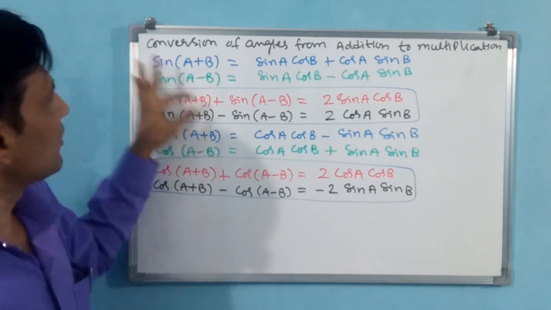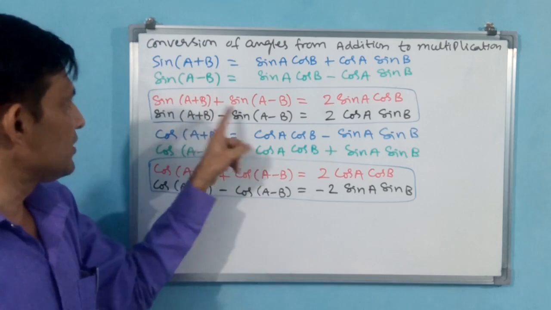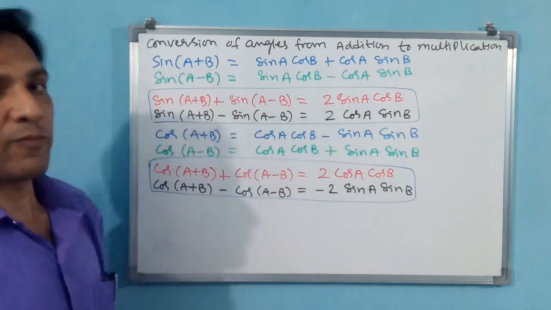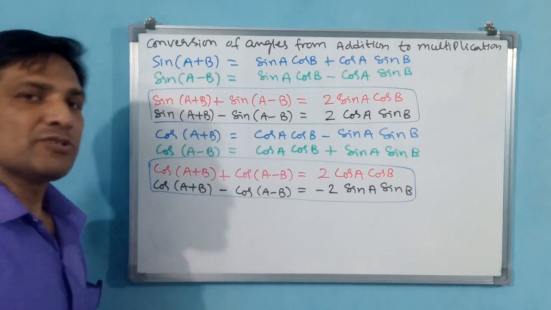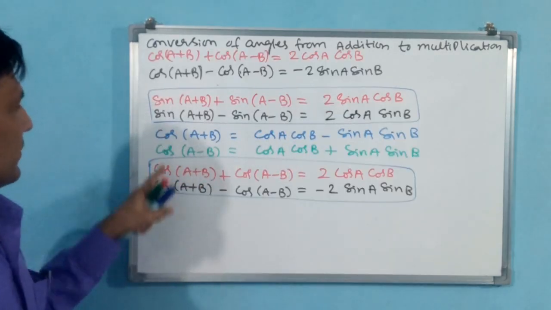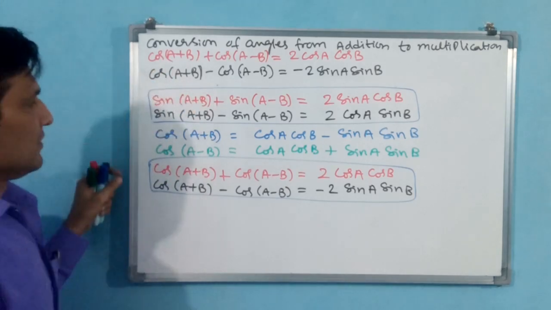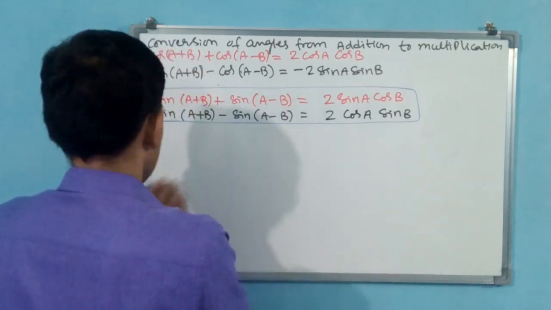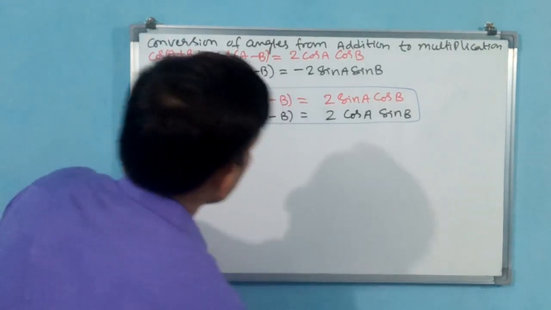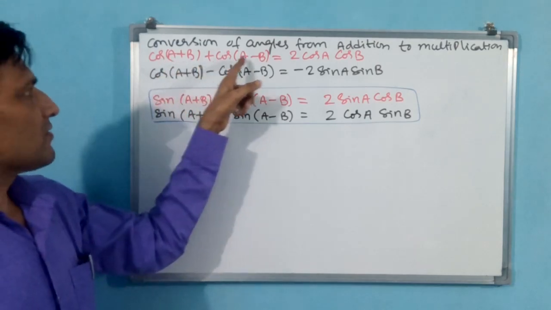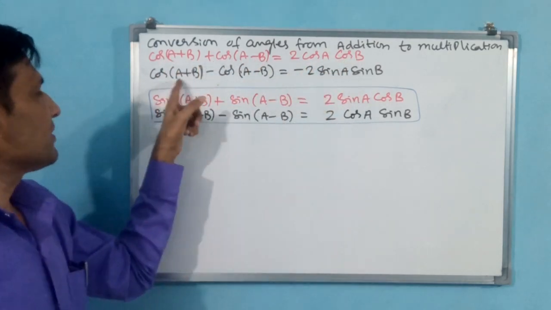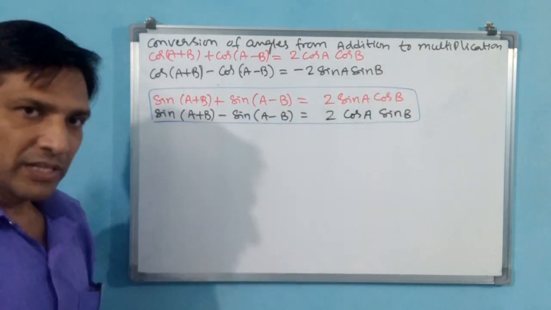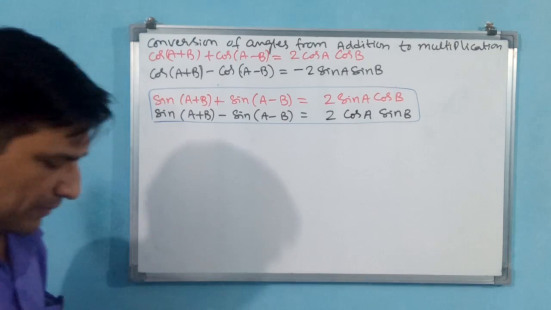Now these 4 are old formulas. With these 4 boxed ones I am going to change to another 4 formulae. How I am going to change, you observe carefully. These 2 results I have transferred to the top. Now I am going to remove all these, I don't require them. Now 4 results are there. Cos(A+B) plus cos(A−B) is equal to 2 cos A cos B. Cos(A+B) minus cos(A−B) is equal to minus 2 sin A sin B. And these also. Now you simply observe carefully.